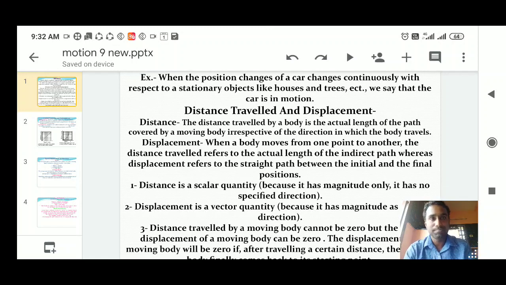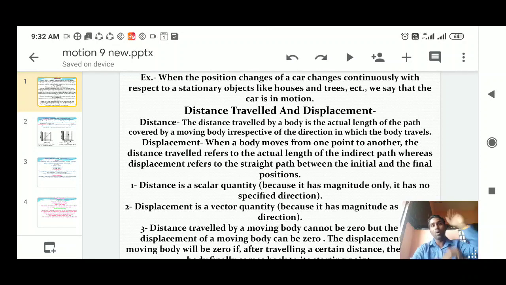So distance and displacement. Distance means actual path, displacement means shortest path. Scalar and vector quantity: scalar quantity has only a numerical value. Vector quantity means it has direction plus numerical value. For example, force.